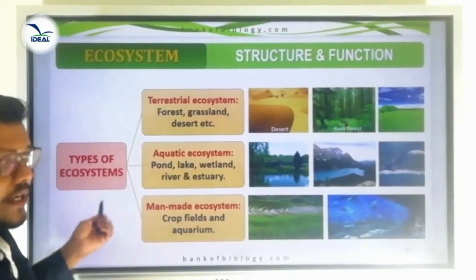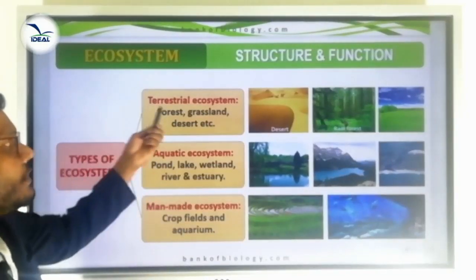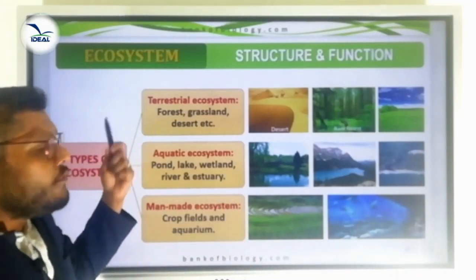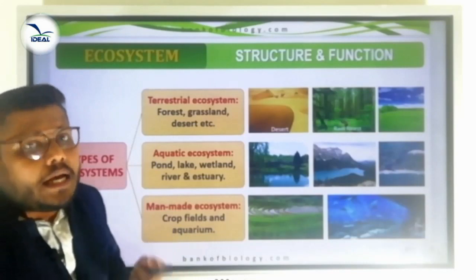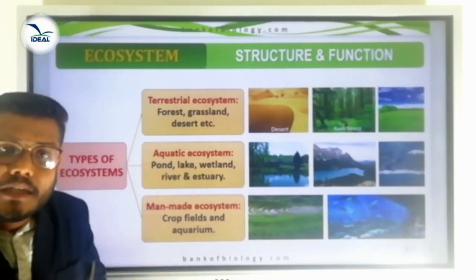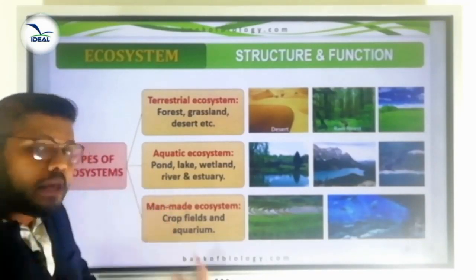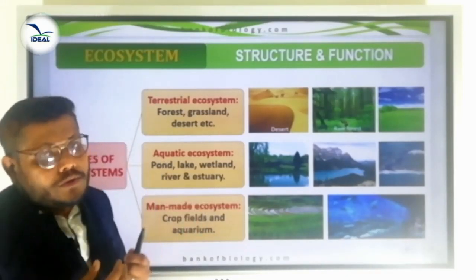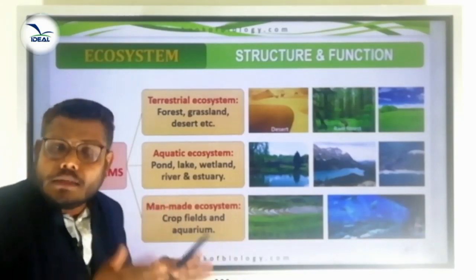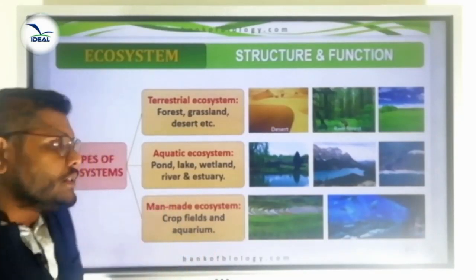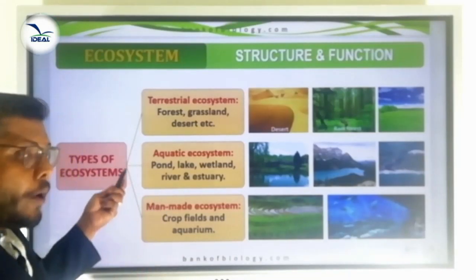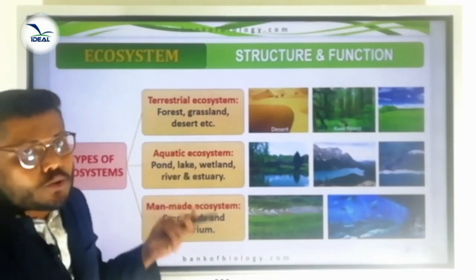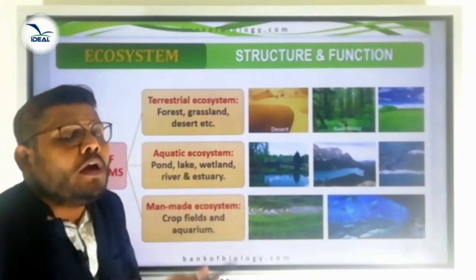In this case, different types of ecosystems are shown here. One is the terrestrial ecosystem, which is one kind of natural ecosystem. Examples: forest, grassland, desert, etc. These all come under the category of terrestrial ecosystem, which comes under natural ecosystem. Then another one is the aquatic ecosystem, which also comes under natural ecosystem. What are the aquatic ecosystems? Pond ecosystem, lake ecosystem, wetland ecosystem, river and estuaries. These are the different types of ecosystem.